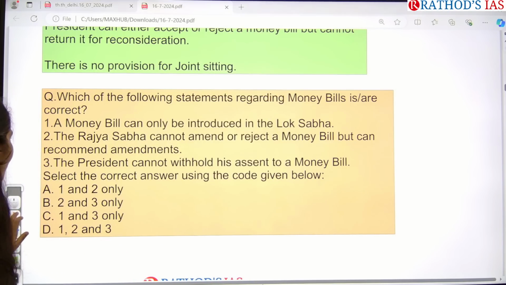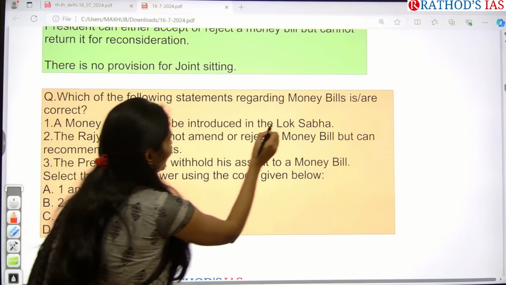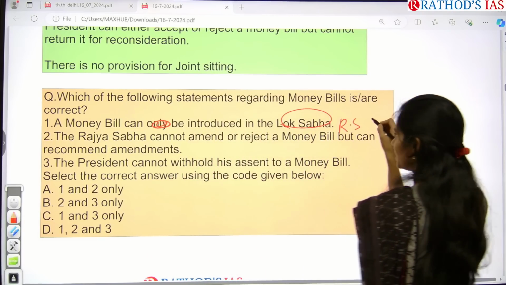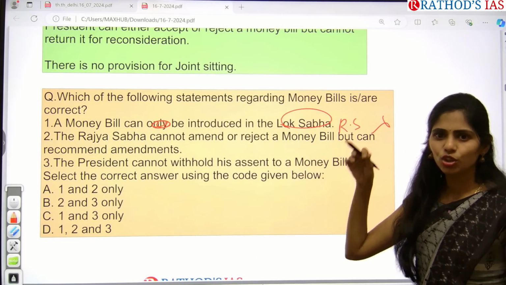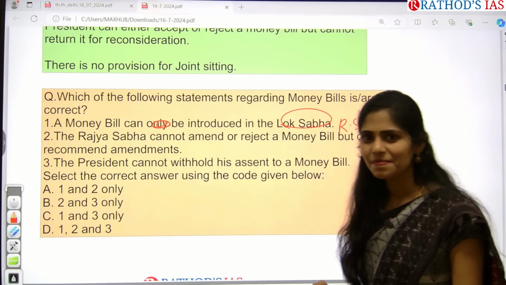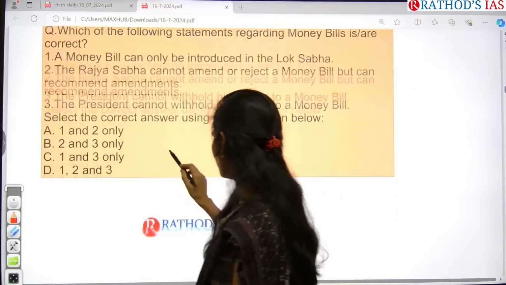For example, they may say that it can be introduced in Rajya Sabha. If this statement is given, it means this statement is wrong, right? So in this way, UPSC will be playing games with the students. Okay, you should be very much careful.